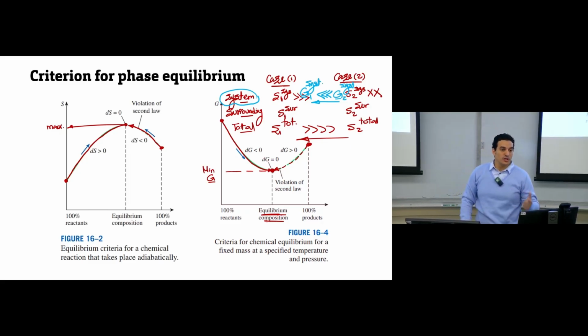Okay, so now we can use Gibbs free energy to know the direction of the process. It's much simpler because we know only the value for the system, not the total, and because of the negative sign, it's opposite to entropy. Processes occur in the direction of increasing entropy; processes occur in the direction of decreasing Gibbs free energy.